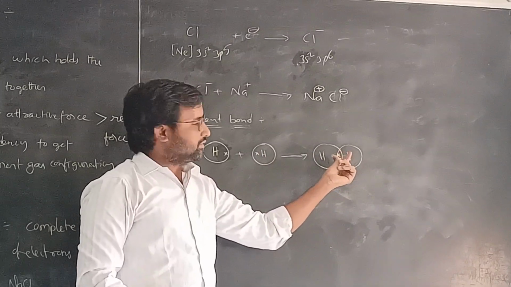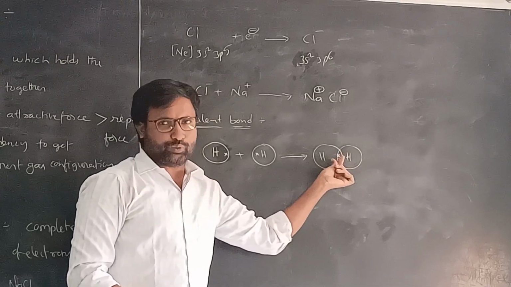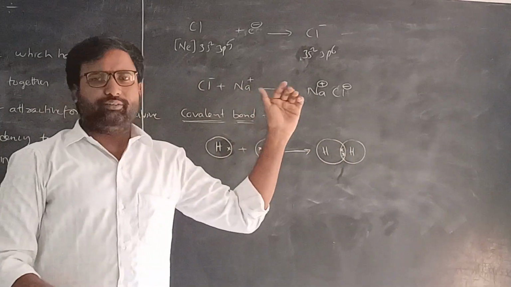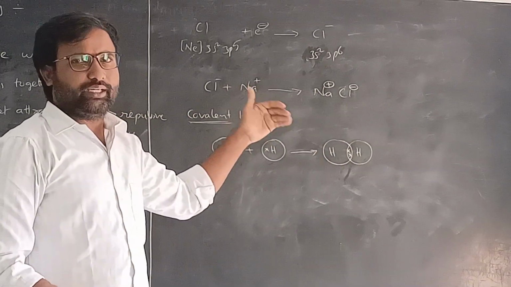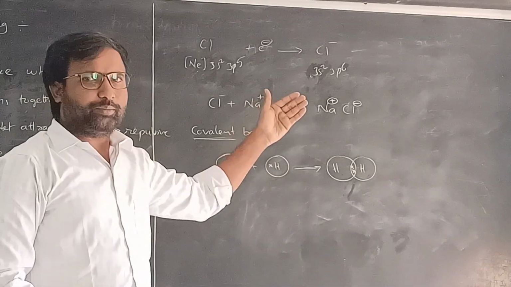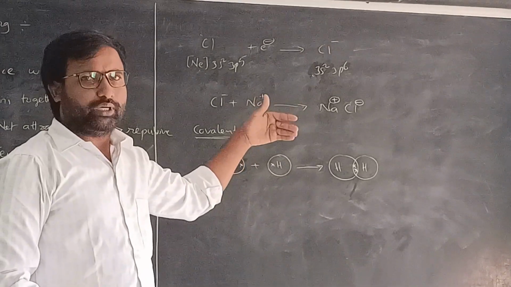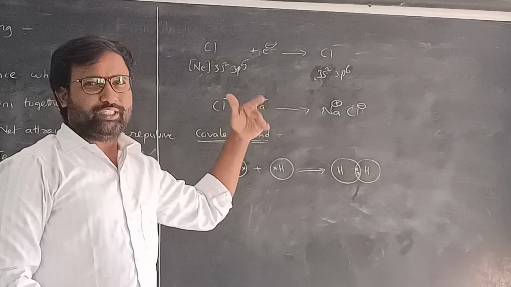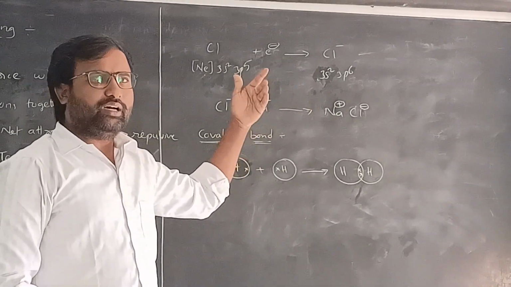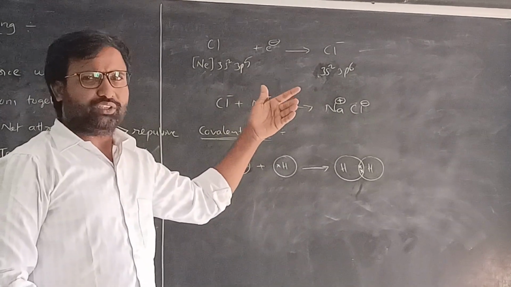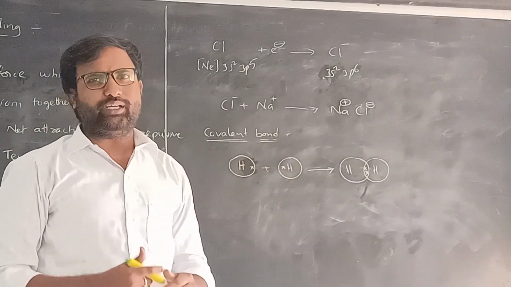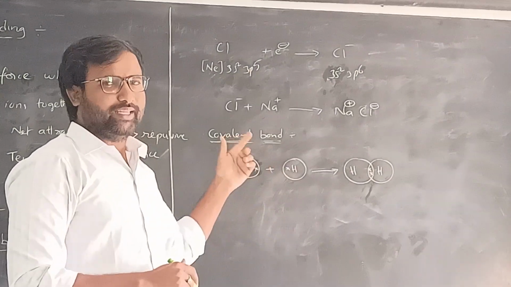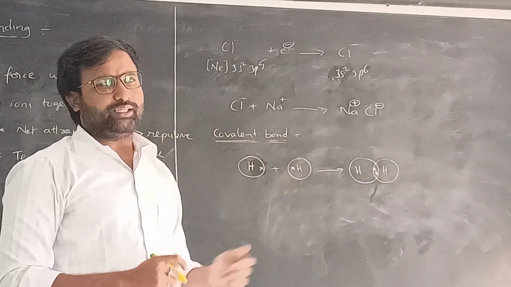Forming the bond by this sharing is called the covalent bond. This is not the octet rule, it's a doublet rule. Particularly for hydrogen, it follows the doublet rule. Why? Because the nearest inert gas to hydrogen is helium. To achieve the helium electronic configuration, it requires two electrons in its valence shell. That's why we say this one is the doublet rule.